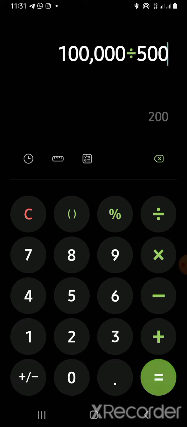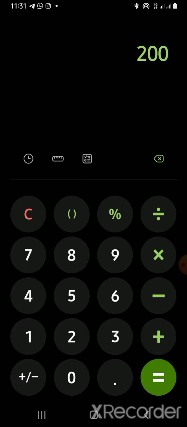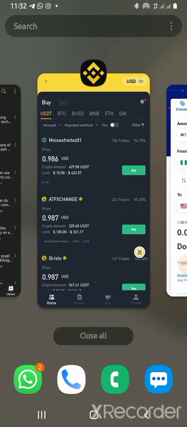At the end of the day, this person has about $200. Now this person that bought $200 worth of dollars, converting the 100,000 naira you sent to $200 using 500 per dollar, can now go to maybe Binance, for example.